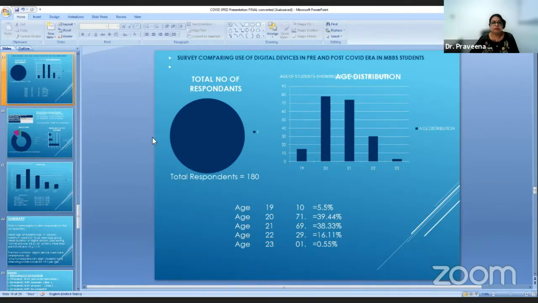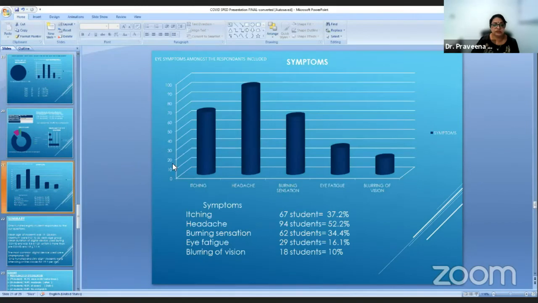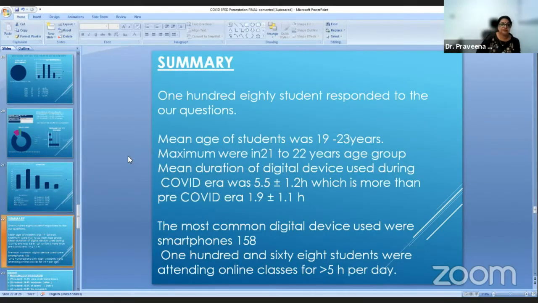we also did some surveys regarding the distribution of their symptoms, and we also saw what the different symptoms they had. To see the summary, 180 students responded to our questionnaire. The mean age of the students was 19.20 years.